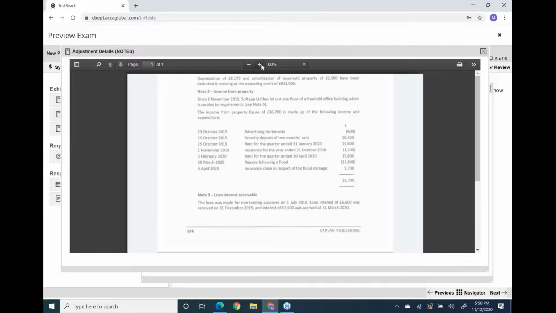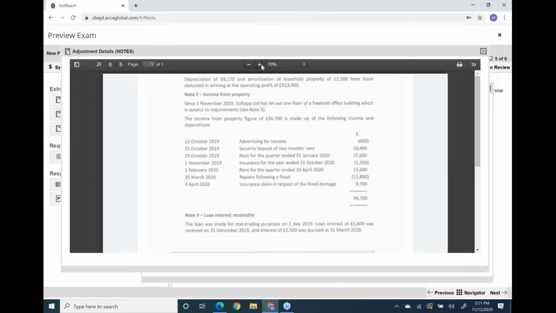The loan was made for non-trading activities. Openly, they have written the loan is made for non-trading activities. And on 1st July 2019, now use your brain. Your accounting period in this case is 1st April 2019 to 31st March 2020.